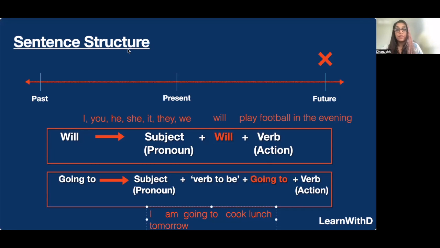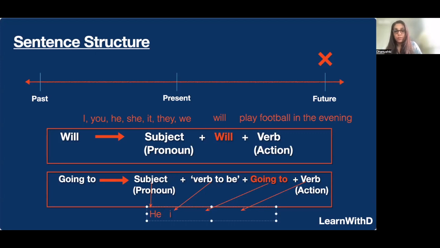So remember, same thing that we did here. We have the subject, we have the verb to be that is relevant to the subject. All right. And then we have going to, and of course, the verb and the rest of the sentence. Right. So let's look at another example. Let's take he.